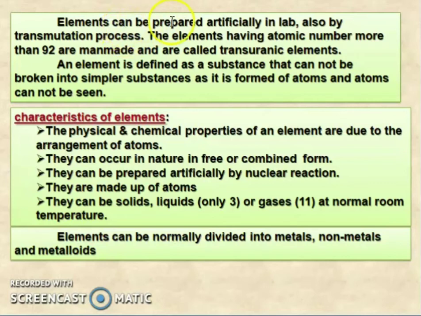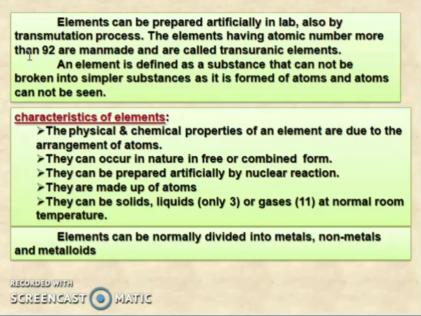The elements can be prepared artificially in the lab and also by the transmutation process. The elements having an atomic number more than 92 are man-made and are called transuranic elements. What is the atomic number? That will be seen in chapter 3. Atomic number is nothing but the number of protons, or the number of electrons.